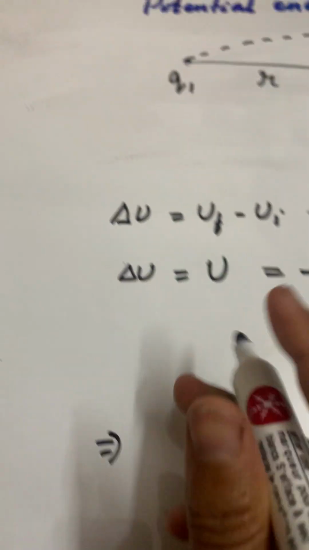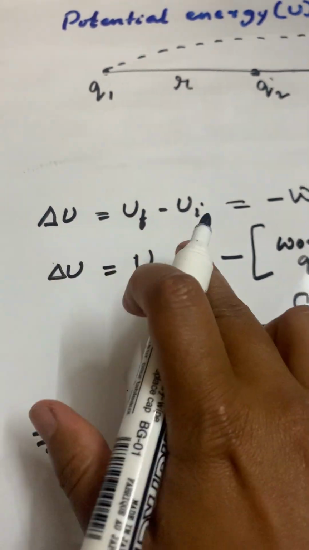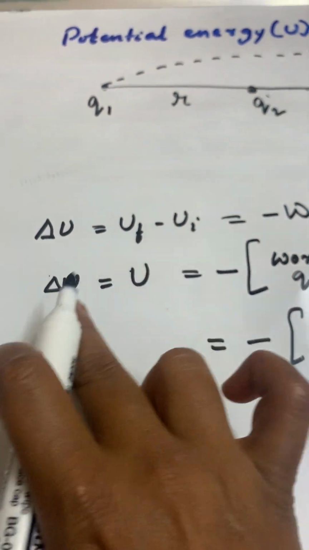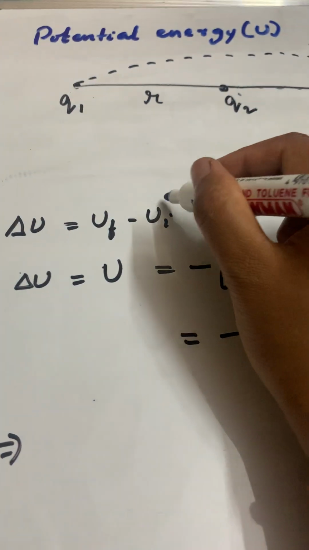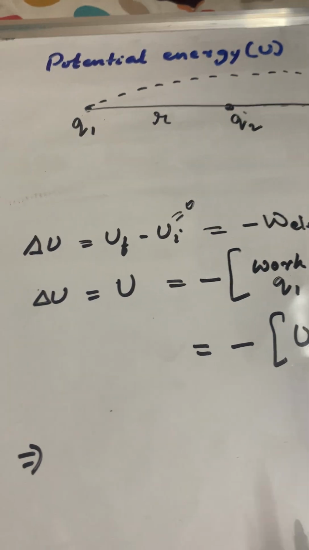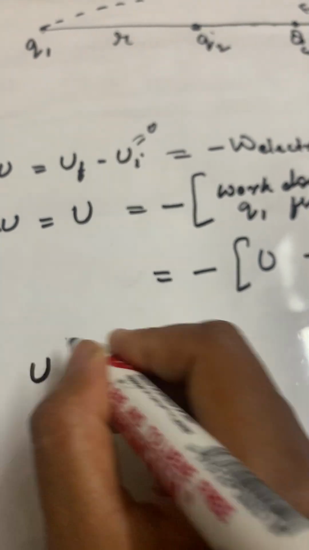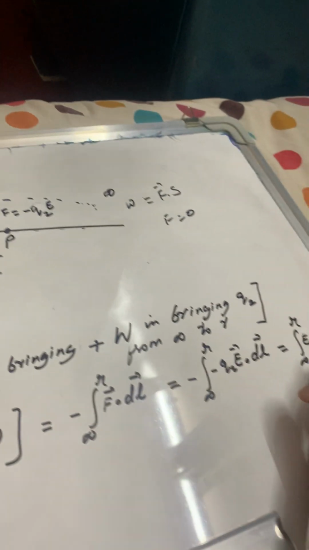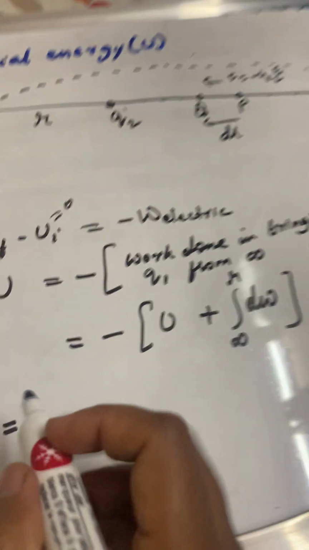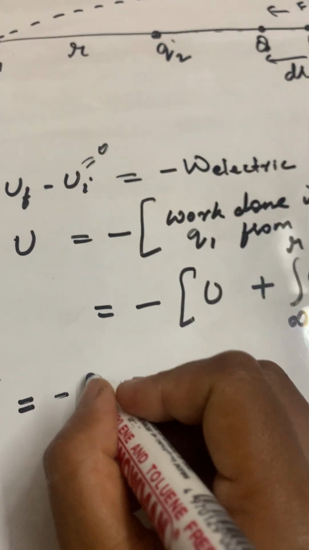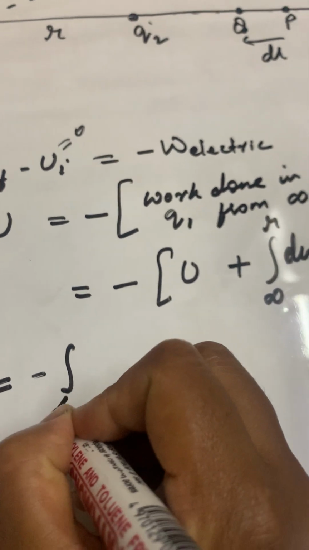I will not call it delta U any more, because delta U is equal to U final, as U initial is 0. So I'll just write U, equal to E dl cos 180 degrees, and this is minus 1.